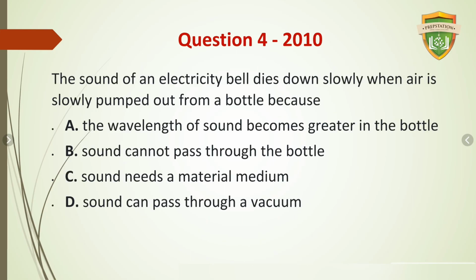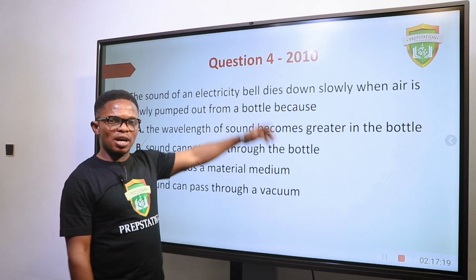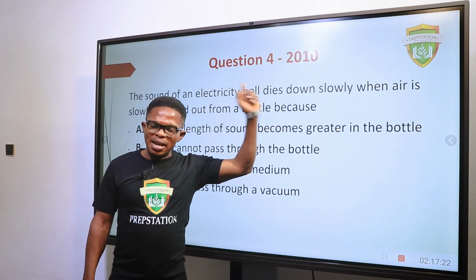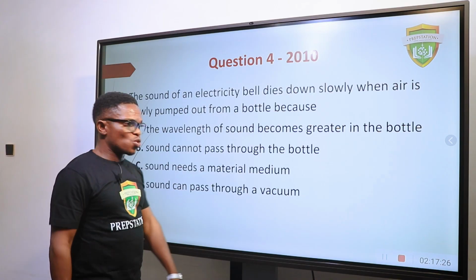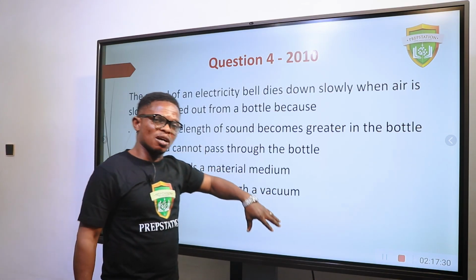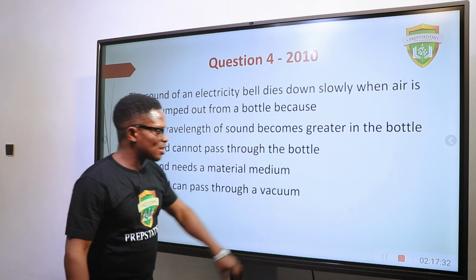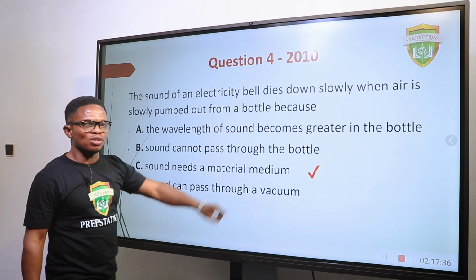The sound of an electric bell dies down slowly when air is slowly pumped out from the bottle because, now this is the sound of an electric bell. Sound falls under mechanical waves. Mechanical waves need a material medium for their propagation. So if you pump out air, that means that space automatically becomes a vacuum, and sound cannot travel through a vacuum. So sound needs a material medium.